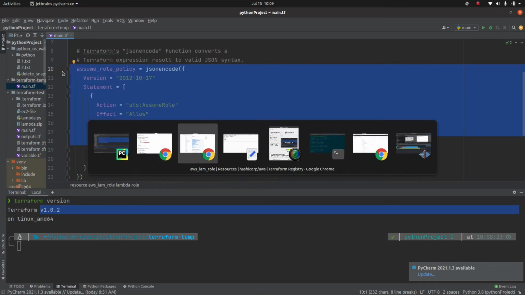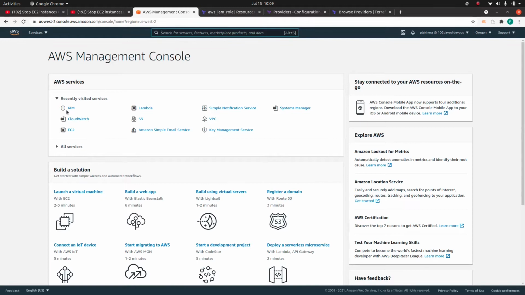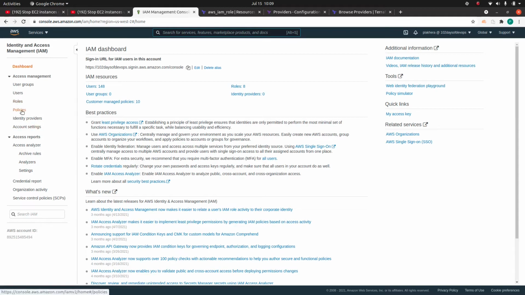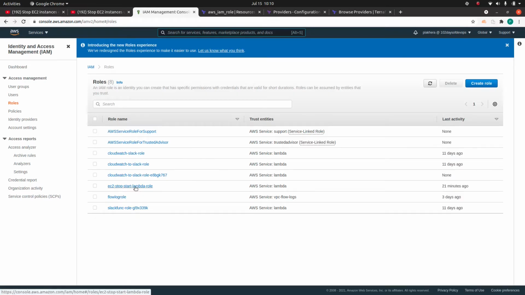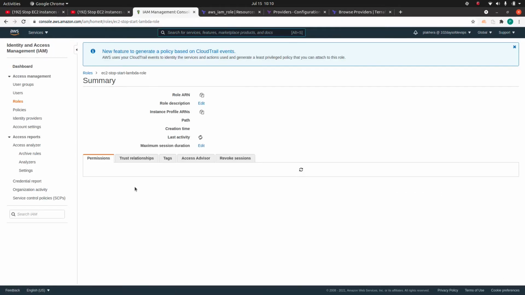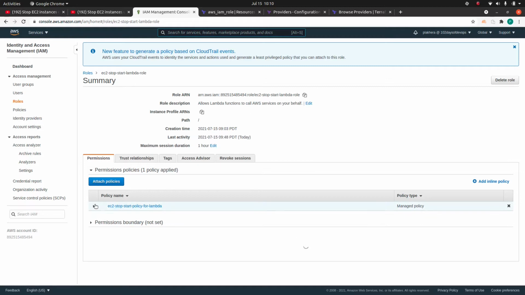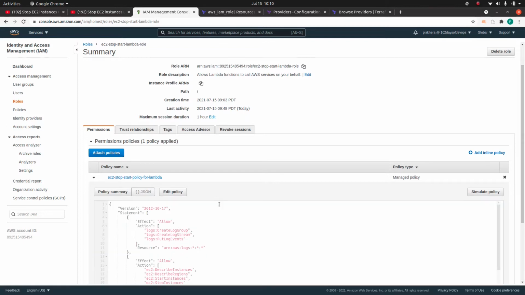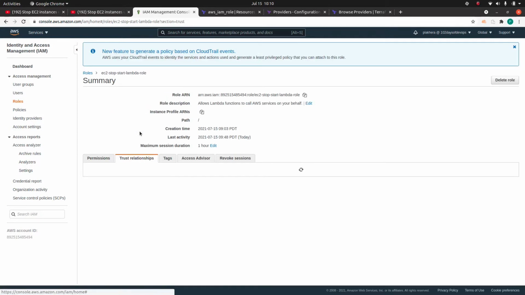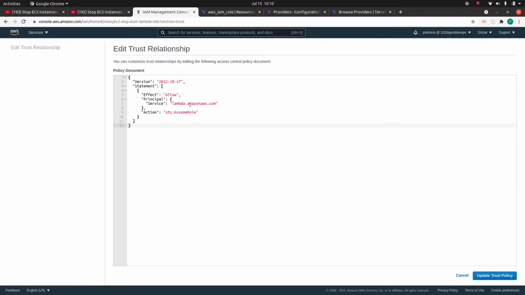To understand that, let's go back to IAM again. In the last part, when I created this role manually using the AWS console, let me show you that role. This is the EC2 stop start lambda role. We have attached this policy to it, which we are going to do after this in the Terraform code. And there is something called a trust relationship, which is this.